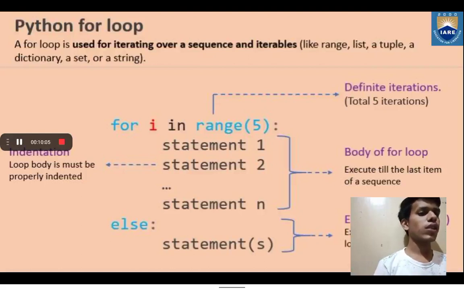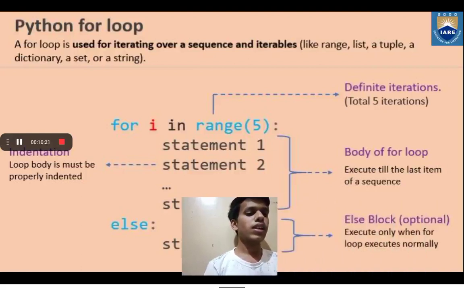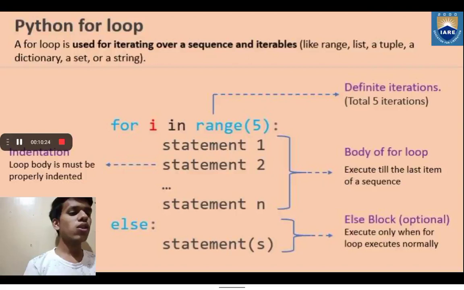So let's see, range is definite iteration, that is a total of 5 times because range is given as 5, and the body of the for loop executes till the last item of the sequence, that is 5 times, and loop bodies must be indented properly. Next, the else part. The else block is optional, and executes only when the for loop executes normally. That means after iterating all the sequences, it will come to the else part, that is, when the condition becomes false.